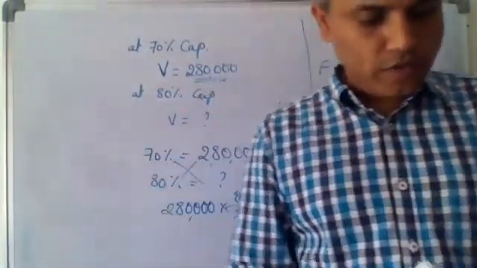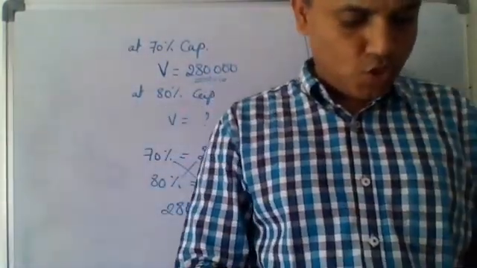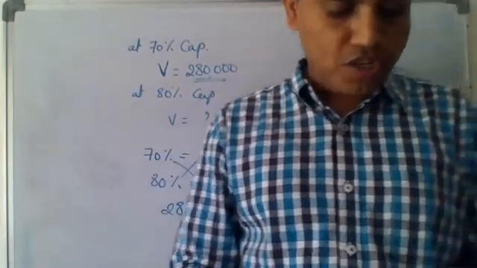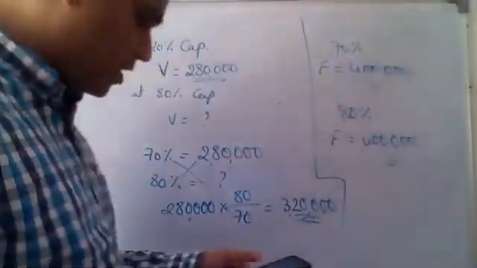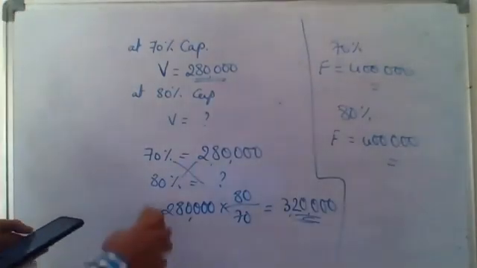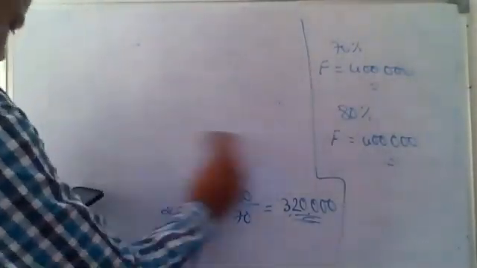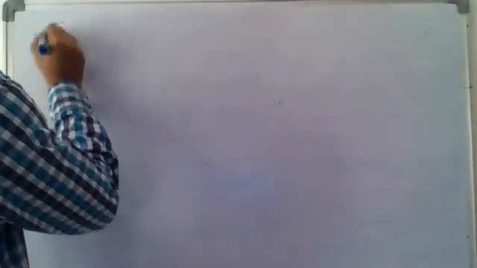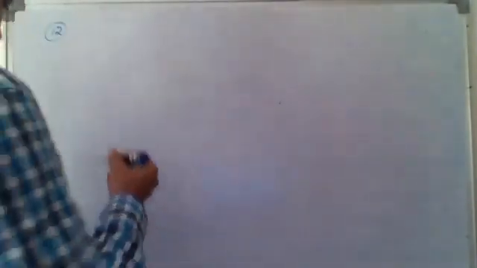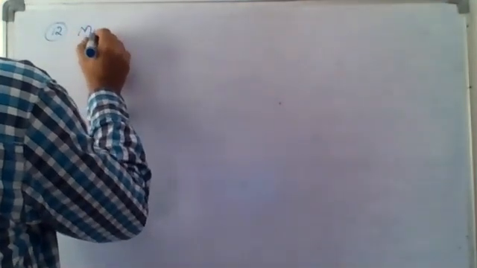So let me proceed with the question here. The 12th question you can see, question number 12. From the information given below, prepare a manufacturing overhead budget for the quarter ending 31st December 2000. So this question is asking you to prepare manufacturing overheads budget. Budgeted output during the quarter is 5,000. So this is question number 12. This is manufacturing overhead budget.